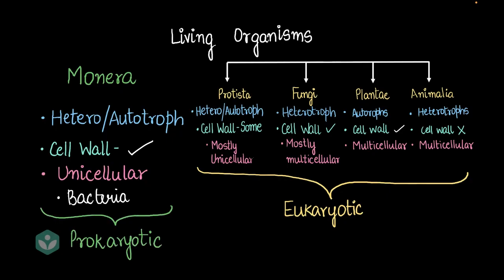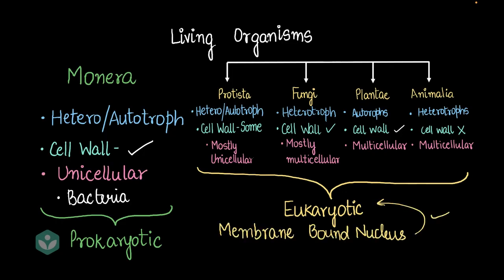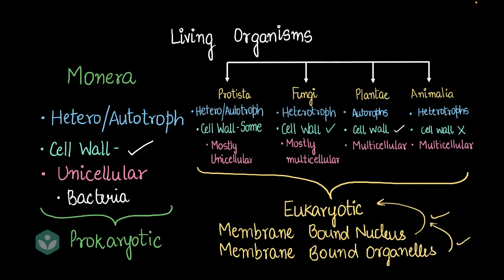Now, if you don't remember what these terms mean, all organisms that have a membrane-bound nucleus are eukaryotic, and eukaryotic cells also have membrane-bound organelles like mitochondria. On the other hand, prokaryotic cells do not have membrane-bound nuclei or membrane-bound organelles. Okay, so that's the difference. So Monera is set apart in that way from all these four kingdoms of living organisms. So these are our five kingdoms.